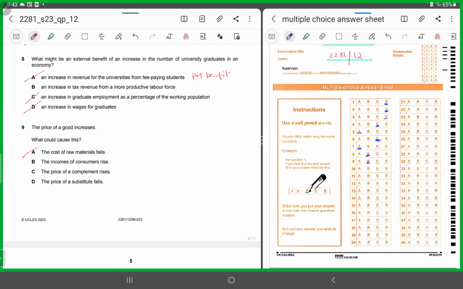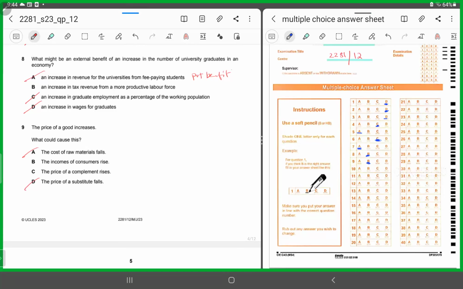Let's look at C and D as well. The price of a complement and the price of a substitute falls. D says the price of a substitute falls. You think if the price of a substitute falls, the price of a good increases? No. If the price of a substitute falls, your good is also a substitute, so you also retaliate. Remember the Pepsi Coke example I gave earlier? So this is also an incorrect option.